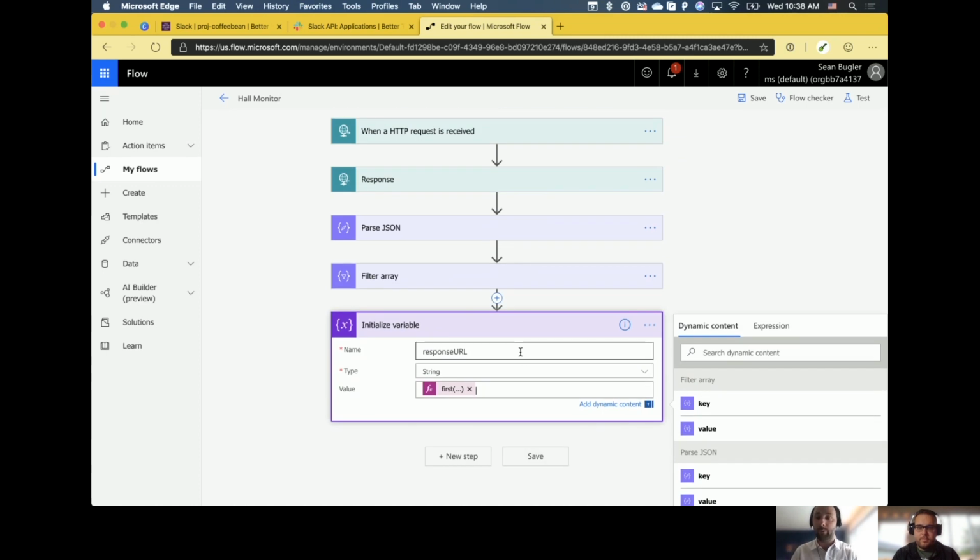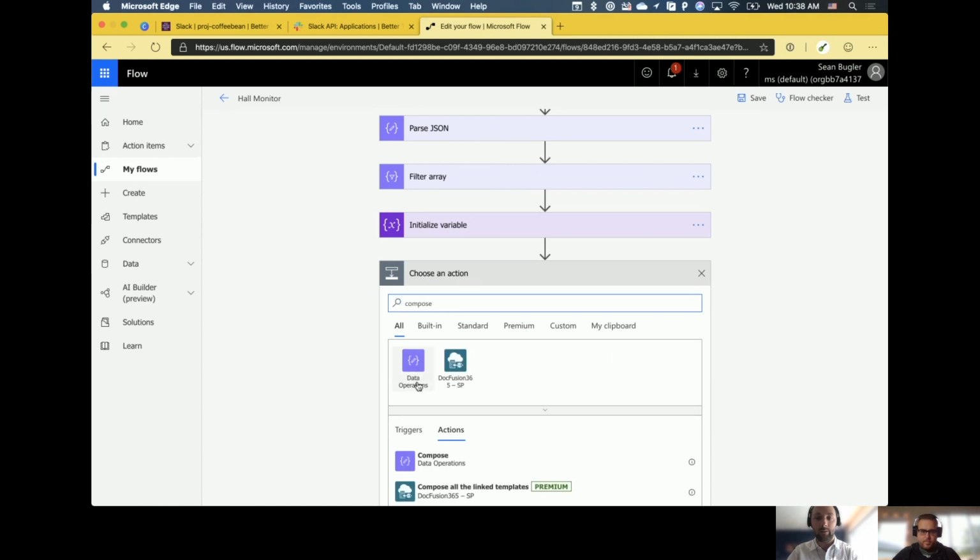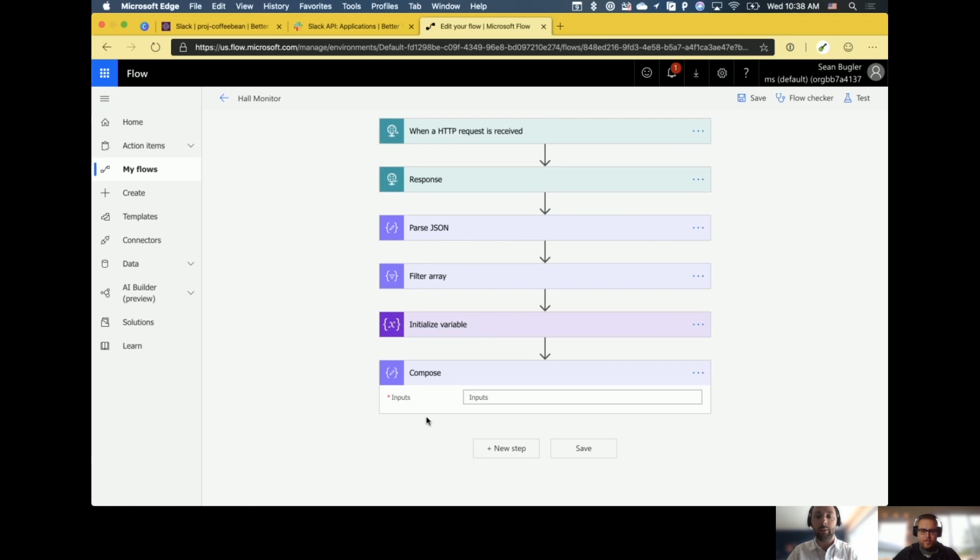There's one more key piece that we're going to do here in just a brief moment, but just to summarize what we've done, we've received the response. We've parsed the information, we filtered for the response URL, and we went one step further and we extracted the value from that response URL array. Okay. So I'm going to go ahead and do one last thing here before we actually compose our HTTP output. I'm going to go ahead and gun for that compose, the powerful stuff here.